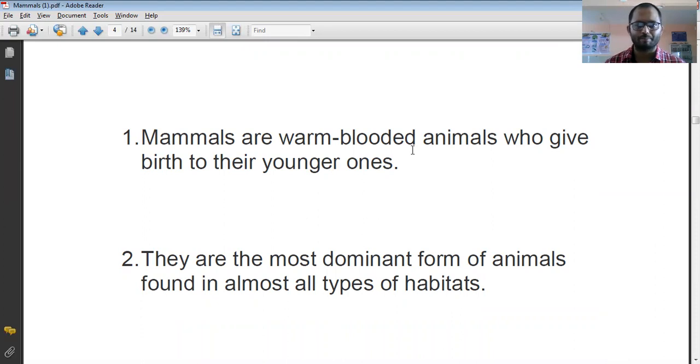If we take the example of the human being, body temperature is near about 37.5 degrees Celsius. If the surrounding temperature in summer sometimes goes above 45, still the human body temperature is near about 37 degrees Celsius. And in winter, when the temperature sometimes goes below 5 degrees Celsius, the human body temperature is still constant. That's why mammals are warm-blooded animals.